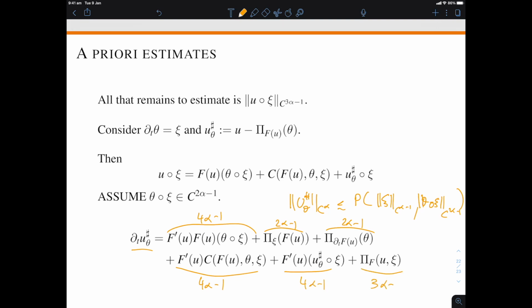Now, there's a bit more work from that because we're assuming a priori that this is in C2 alpha, so you get an implicit equation, you have to make a constant smaller than 1, use some localization, so there's some more work to be done, but eventually from this equation and all the knowledge we have before, we get to this a priori estimate.